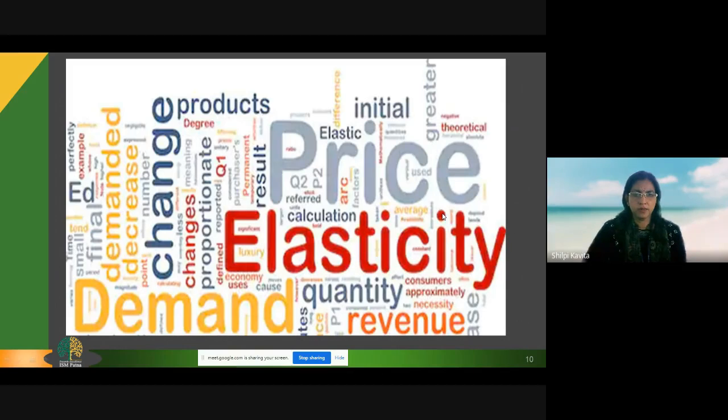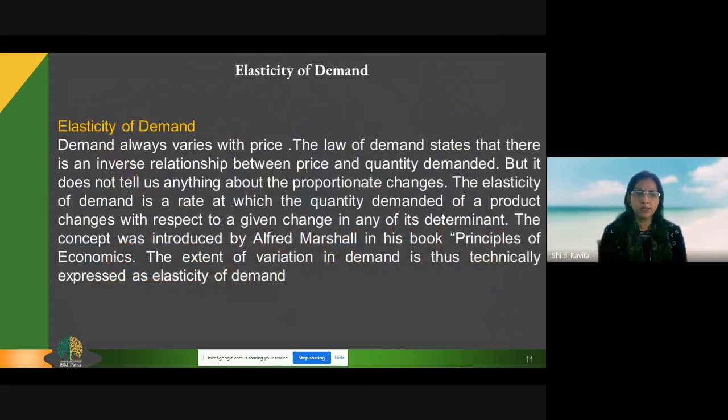Elasticity of demand. It is the rate of change in demand, I should say. The law of demand has told the direction of change in demand. But the elasticity of demand tells us the rate of change in demand. The law of demand only tells us that if the price increases, demand decreases. If the price decreases, demand increases. But how much change it brings to demand is not told in the law of demand. This is what elasticity of demand tells. Elasticity of demand tells the rate at which the quantity demanded of a product changes with respect to a given change in any of its determinants.